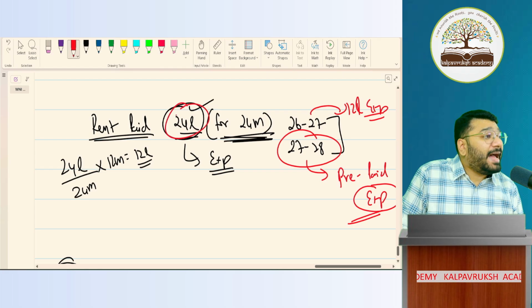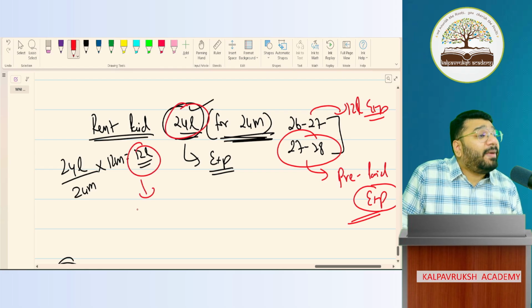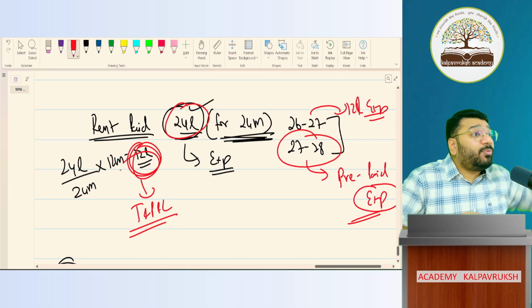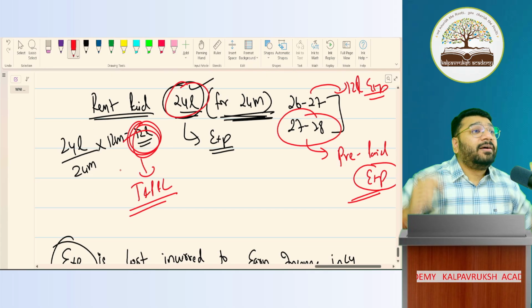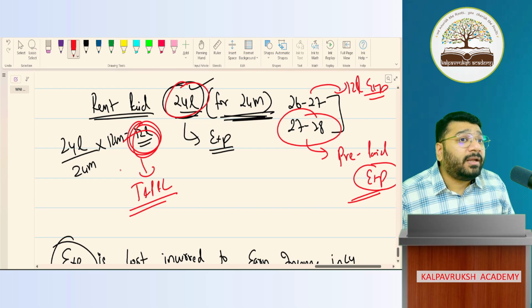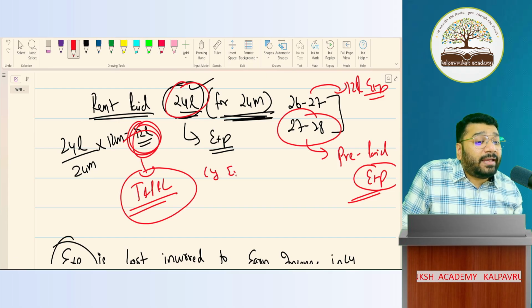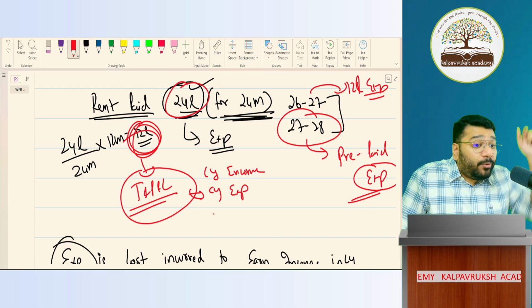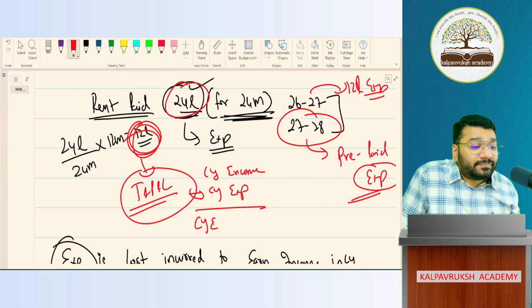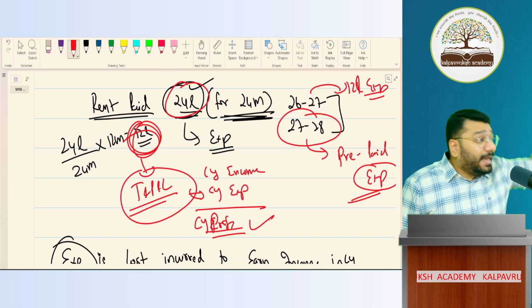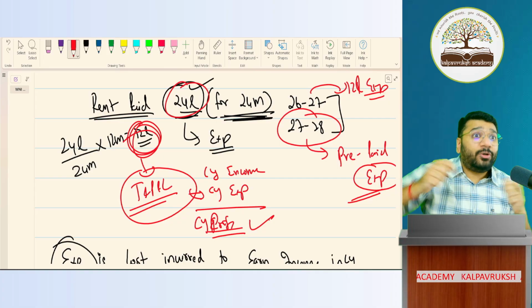So out of this 24 lakh, this 12 lakh will go to my current year's trading and profit and loss account. Got it? Not got it? Because this trading and P&L account consists of current year income. From that, I'll minus current year's expenditure to get what? Current year's profit. So for calculating current year's profit, can I put next year's expense today itself?